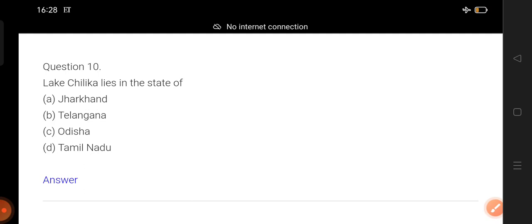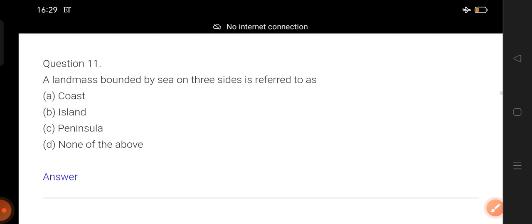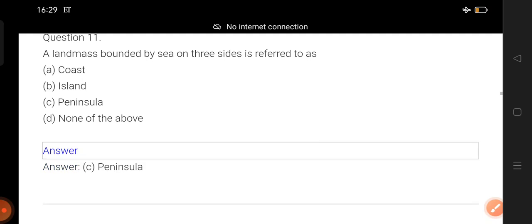Now question number ten. Lake Chilika lies in the state of... This is also an important question, okay? Perhaps you remember it very well. Counting begins. One, two, three. Okay, disclose the answer. You got the answer. Now question number eleven. A landmass bounded by sea on three sides is referred to as... That means surrounded by sea on three sides is called... Okay, you know the answer. Counting begins. One, two, three. Disclose the answer. Okay, you knew the answer.